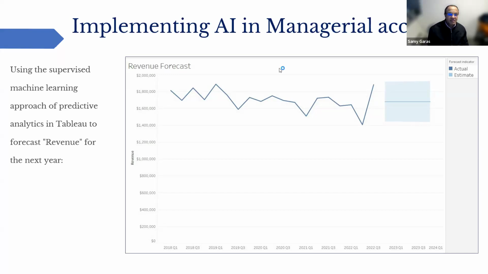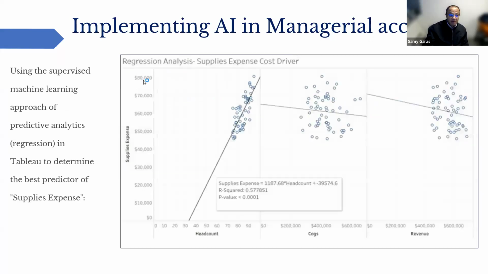Tableau is very easy software where you can get the Excel file, put it on Tableau, and play with the different graphs, the dimensions, and the values, and then you can build up the visualization here. We can also use Power BI, as you can see here, to see the regression for the expense.